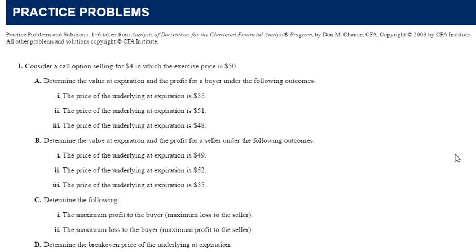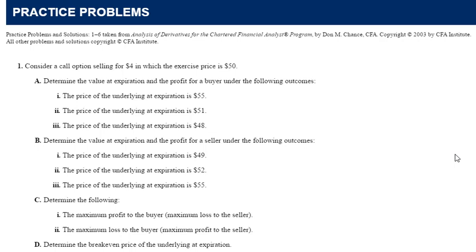The price of the underlying is at 51, I have the right but not the obligation to buy at 50. I'm still going to sell it at 51. I'm going to have a loss of $3. I paid $4 for the option, but I'm only making $1 profit on the stock, but I'm still going to do it. I'm still going to exercise as long as the option is expiring in the money, okay?